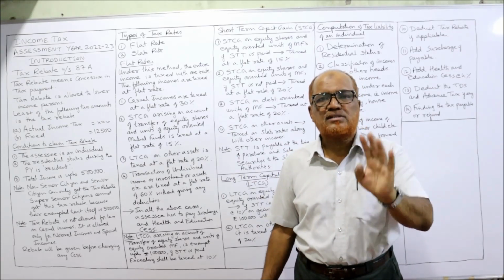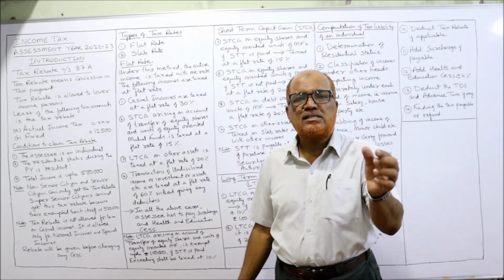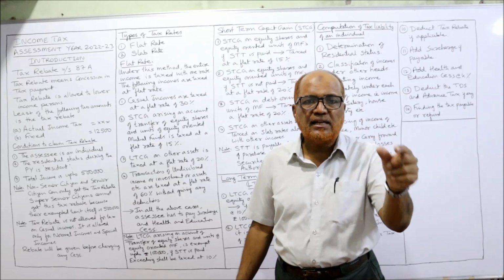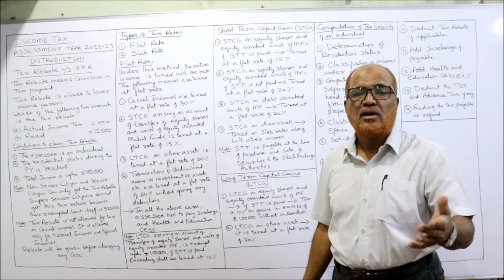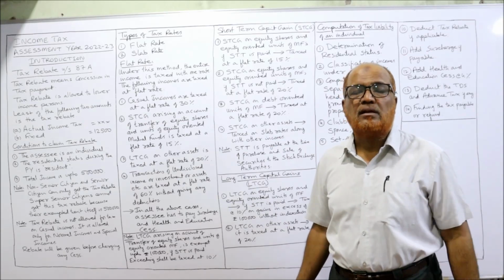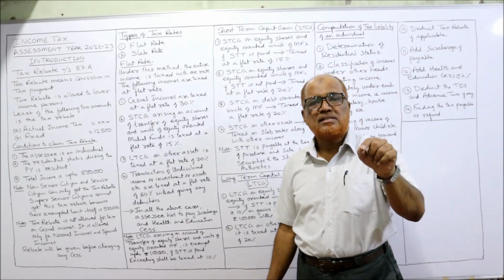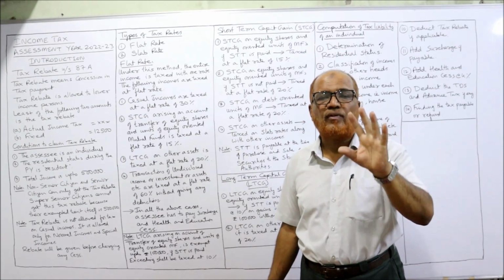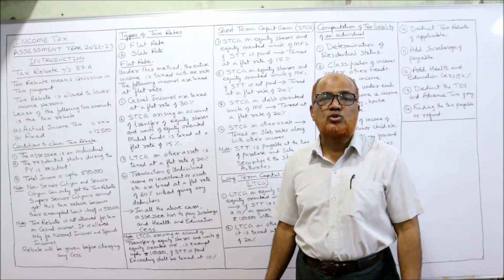Up to 5 lakh rupees, tax rebate will be allowed. That's why a non-senior citizen and a senior citizen may get the tax rebate, whereas a super senior citizen will not get the tax rebate, because the basic exemption limit itself is up to 5 lakh.